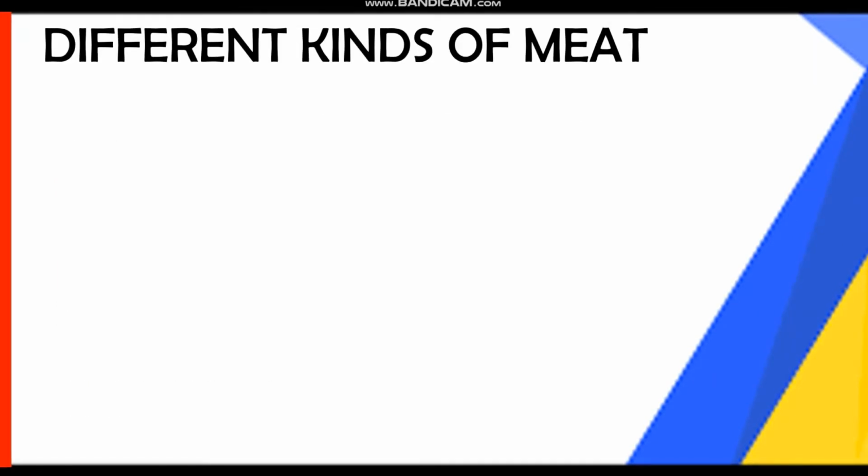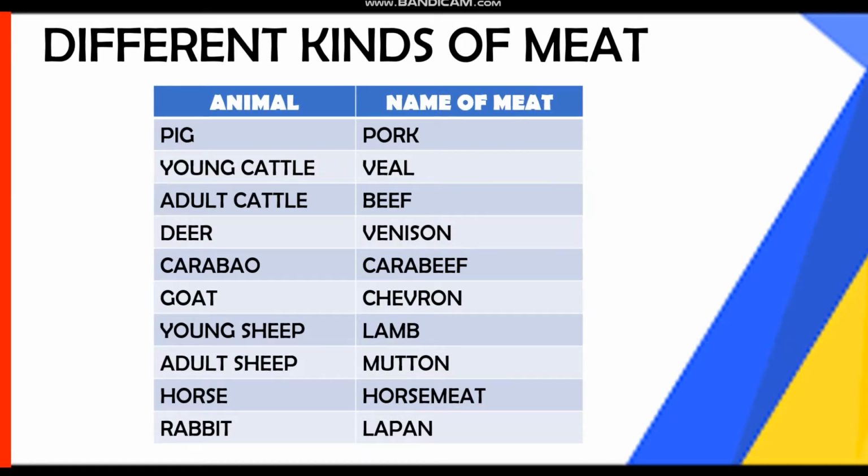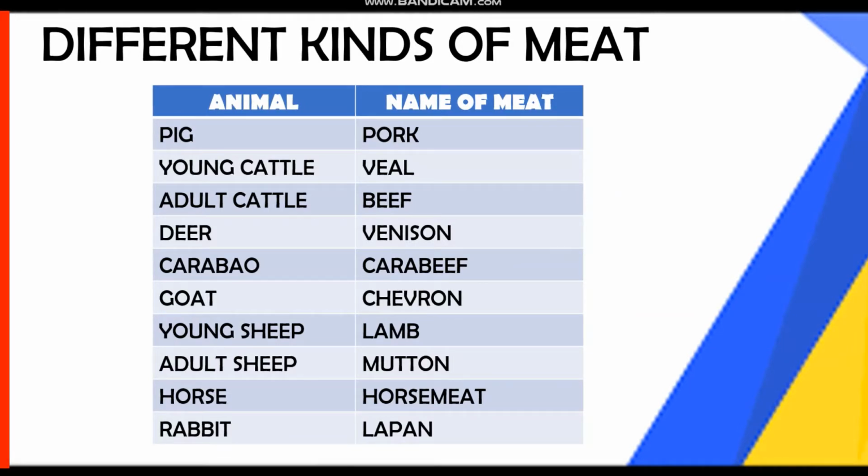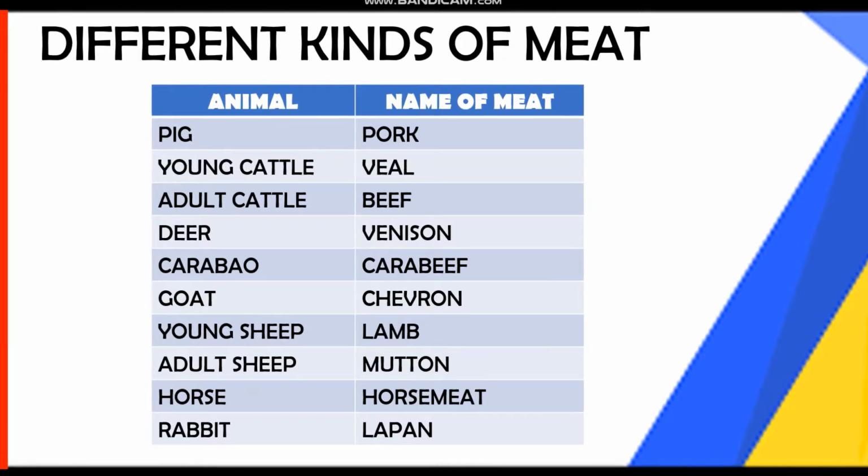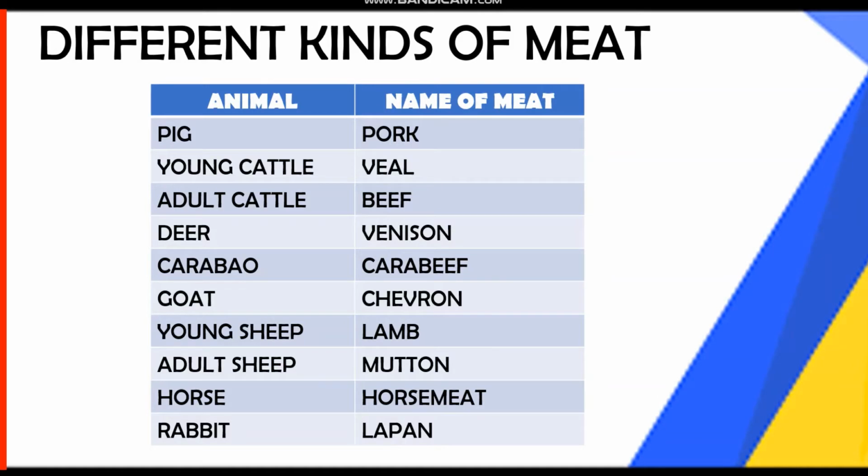Different kinds of meat. The animal, such as pig, is called a pork. A young cattle, called a veal. Adult cattle is called a beef. For the deer, venison. For the carabao, carabeef. Goat, chevron. Young sheep, lamb. Adult sheep, mutton. Horse, horse meat. Rabbit, lapan.